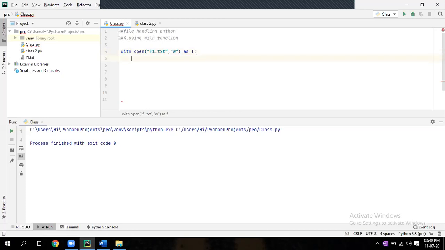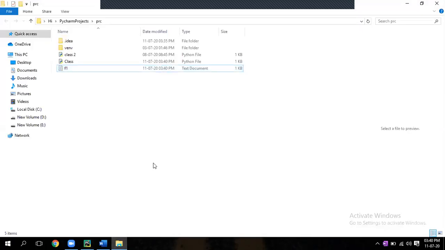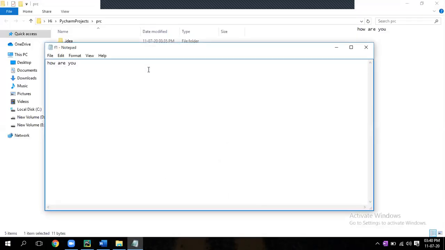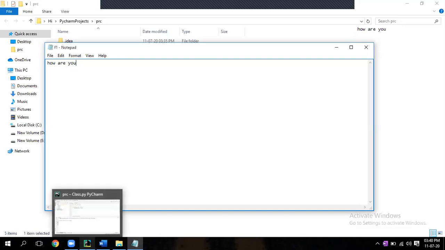F dot write, within bracket you write something. Double quote, how are you? Run it. Now go and check your file. So using the with function also you can write a file. Here there is no need to close the file. You can write in this way.